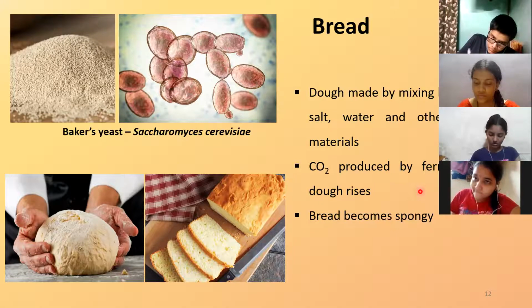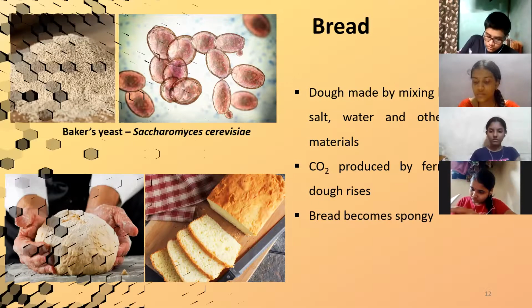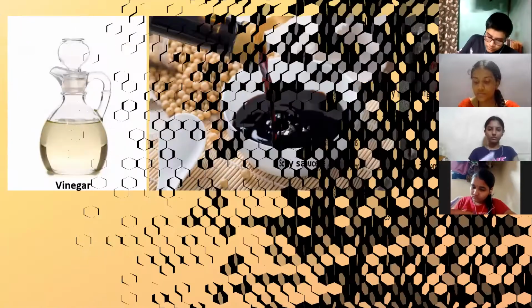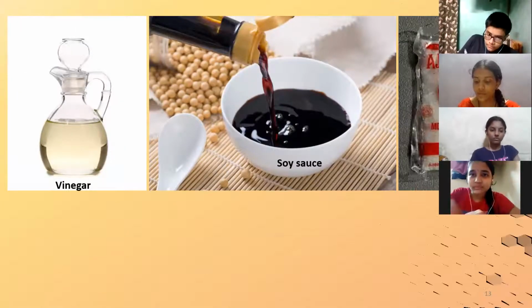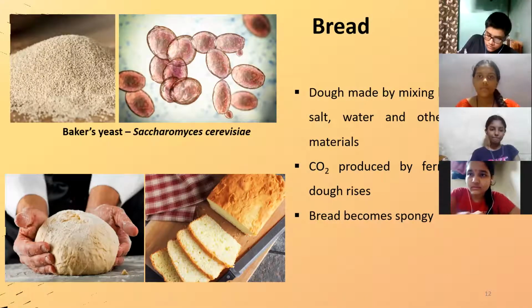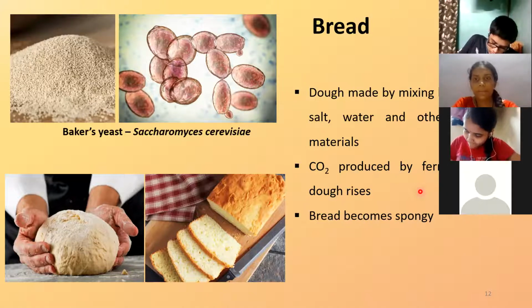So imagine having that pav. Correct, it is soft and spongy. You don't like to have the kadak one. Correct, so bread becomes spongy because of that. Understood the production of bread properly? So the name of the microorganism which you have to remember for bread is baker's yeast, Saccharomyces cerevisiae. Getting it? That is very important.